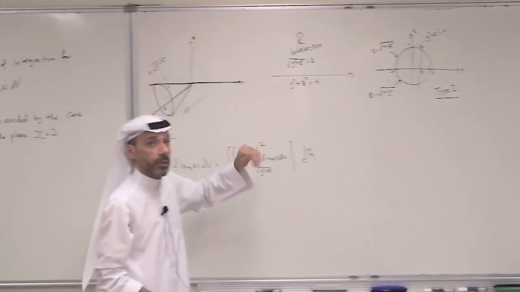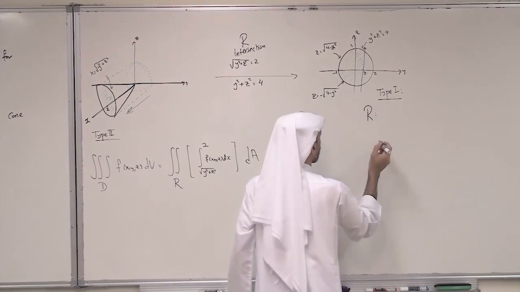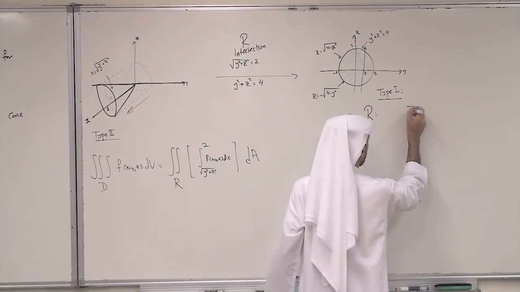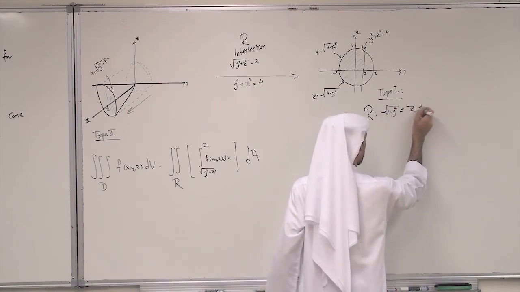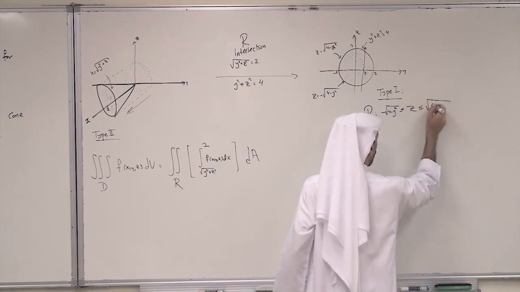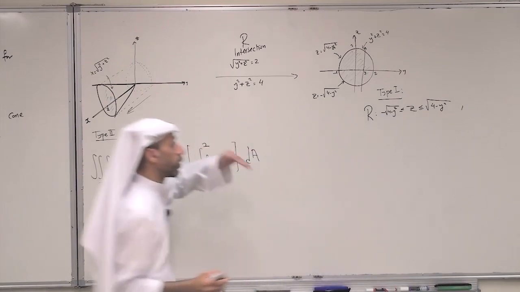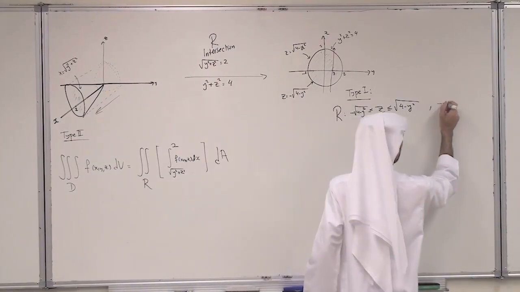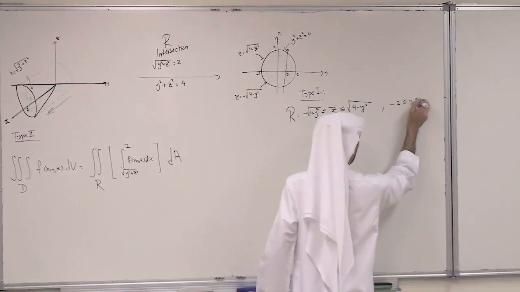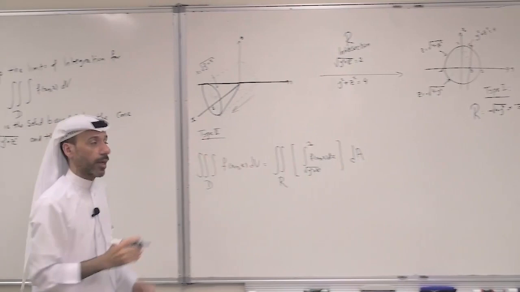So the description of R is the following. For z, it is between minus root 4 minus y squared and root 4 minus y squared. These are the limits of z, and the limits of y are from minus 2 to 2.